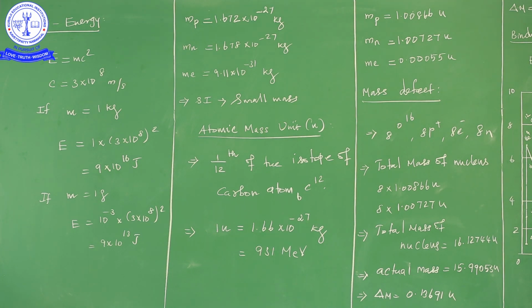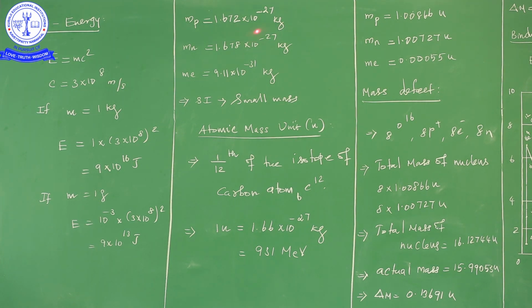Here we have no power. So this is the second use while we are writing in the atomic mass unit: 931 million electron volt. Suppose the mass of the proton, mass of the neutron and mass of the electron are given in terms of SI units. If we want to convert into atomic mass unit, because SI units are very difficult since it is a very low value, we can convert it into atomic mass unit.